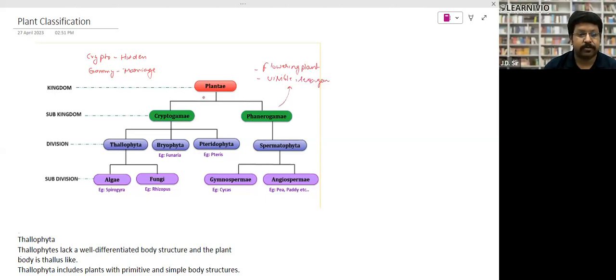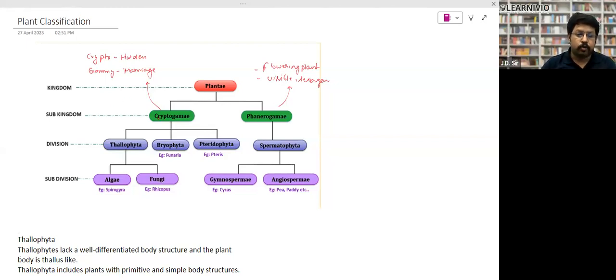So that is phanerogam, and that is crypto. Okay, so now you will remember why I am breaking the term. I always break the term because it gives a good imprint on your brain, and you will remember what cryptogams are. You won't get confused. So always break the term while reading.